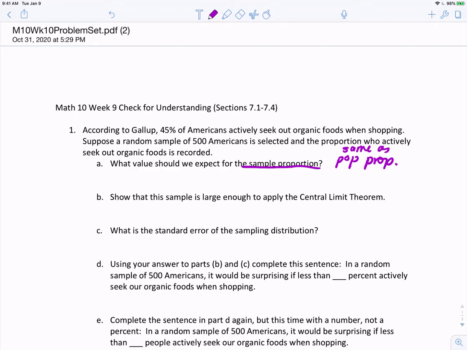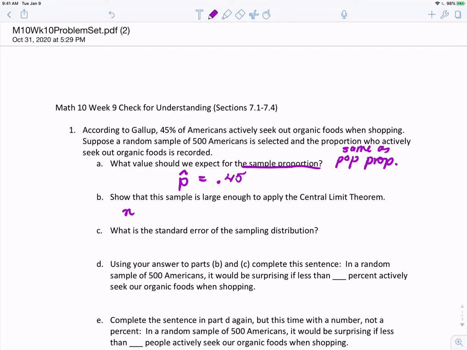Because the sample proportion is an unbiased estimator of this population proportion. So we would expect the sample proportion to be pretty close to 45%. Show that this sample is large enough to apply the central limit theorem.